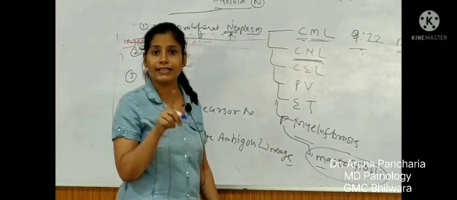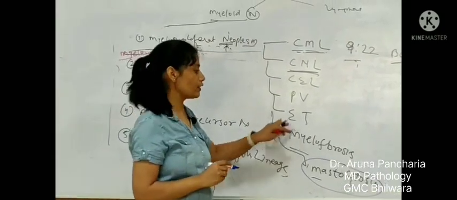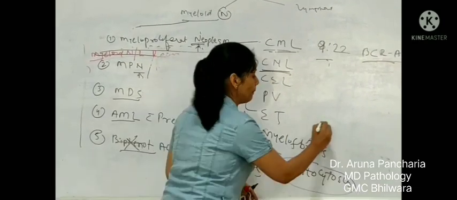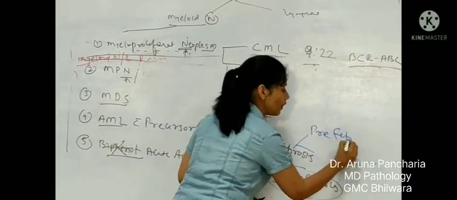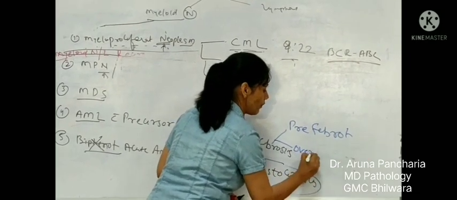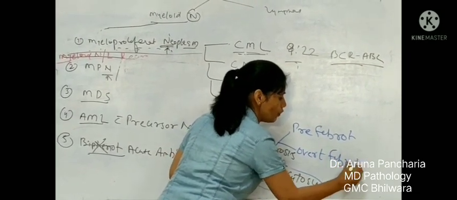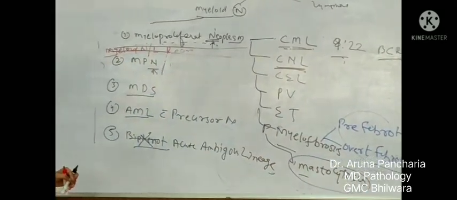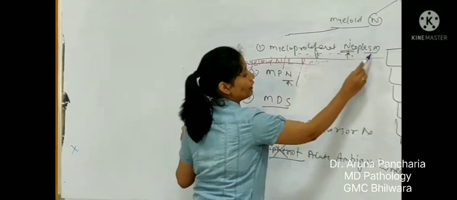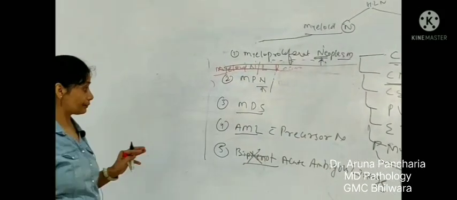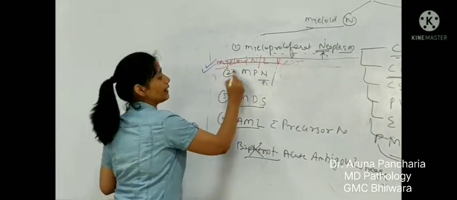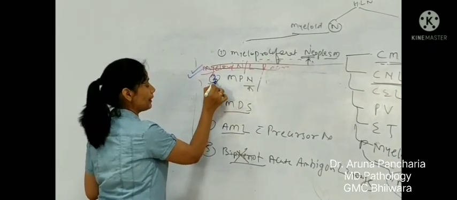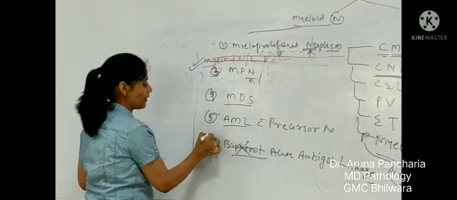And what is new in the 2016 classification? That was about 2008. What is new? In myelofibrosis, it is of two stages: pre-fibrotic as well as overt fibrotic. This was added in the 2016 classification. So this is all about myeloproliferative neoplasm. The other entire entity was added in 2008. The third one became the fourth, fifth and sixth.